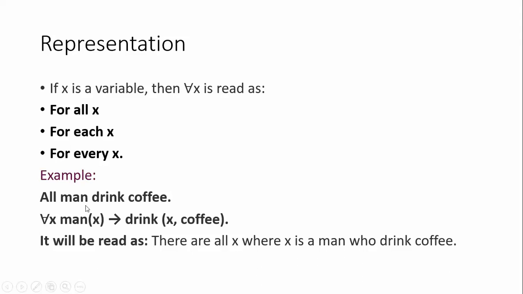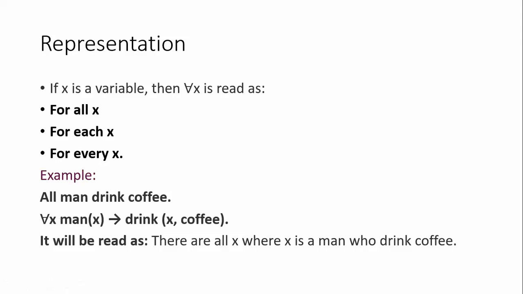Here the example is: all men drink coffee. What is the meaning of that? Men who belong to the category man will surely drink coffee. Observe the keyword "all" here. Which type of quantifier do we have to use? The universal quantifier. I am going to take one variable.